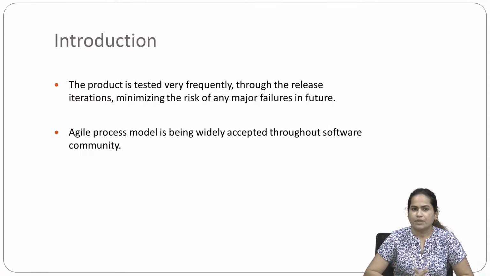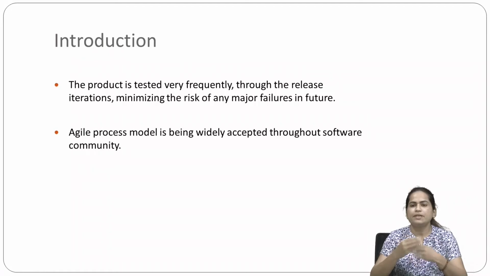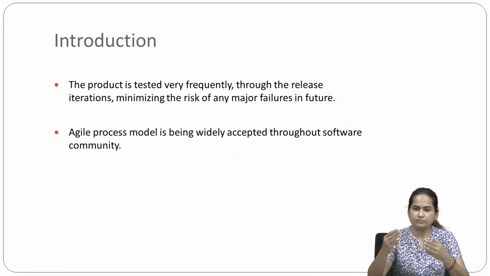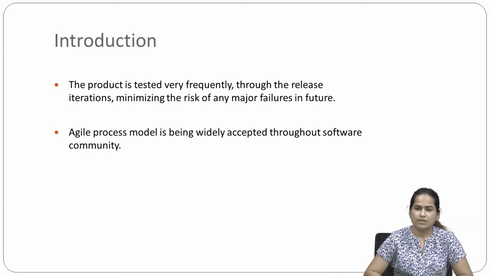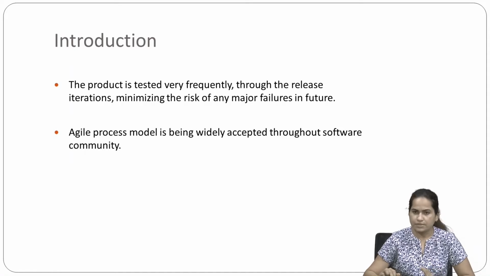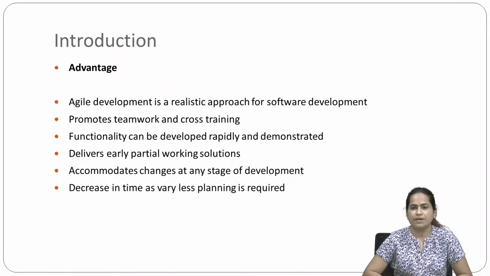Then the product is tested very frequently through the release iterations, minimizing the risk of any major failures in future. As we are testing it a number of times, it gives us the assurance of minimizing the major risks related to the software in the near future. Agile process model is being widely accepted throughout the software community. So this is what we have in agile process models. Now we are going to see its advantages.